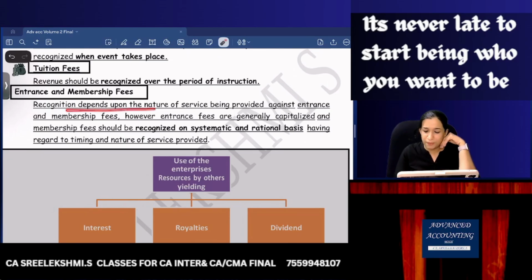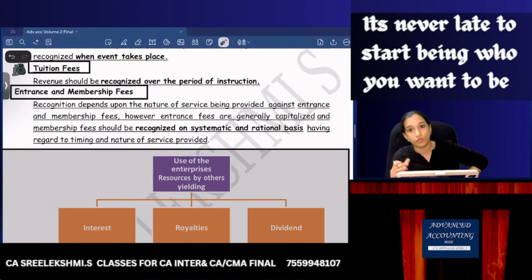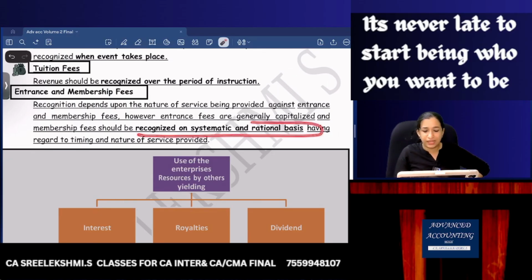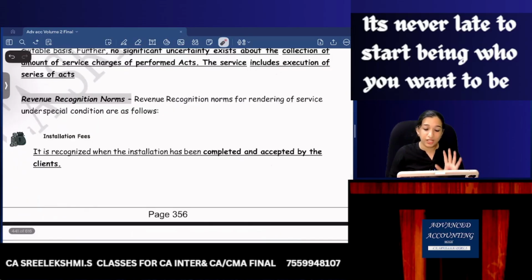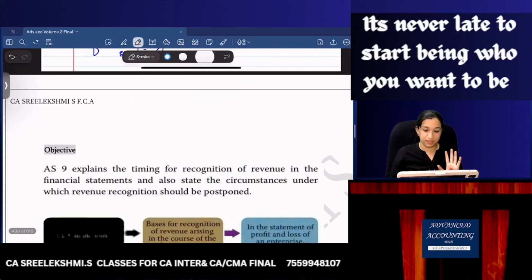So recognition depends on the nature of service. Annual membership fees are recognized on a systematic and rational basis regarding the timing and nature of service, over the period. Okay, so that is with regard to service.